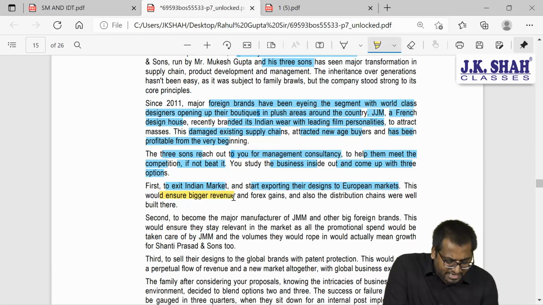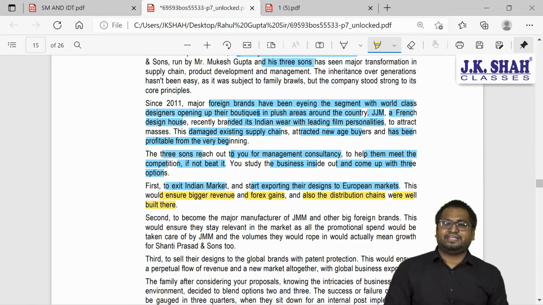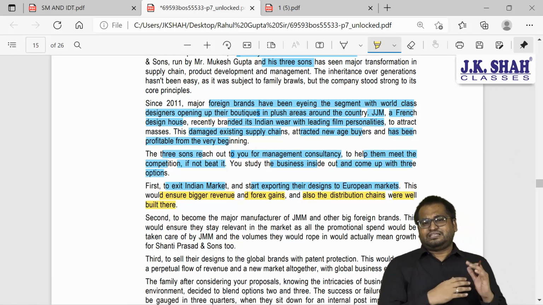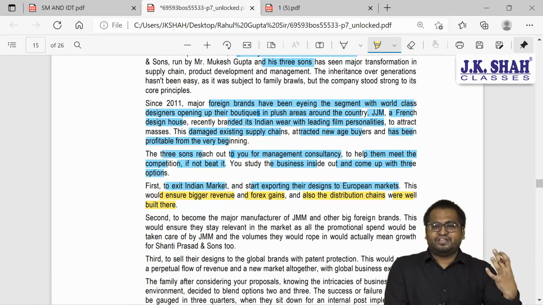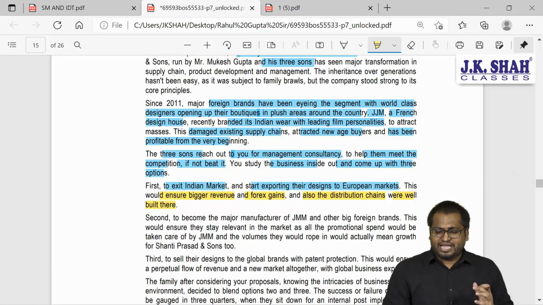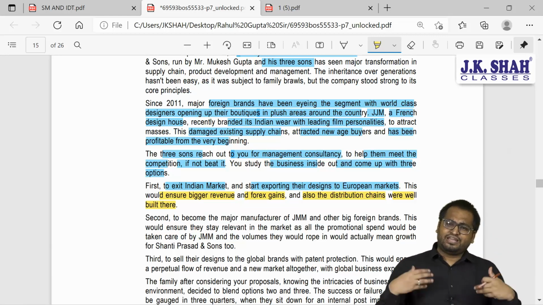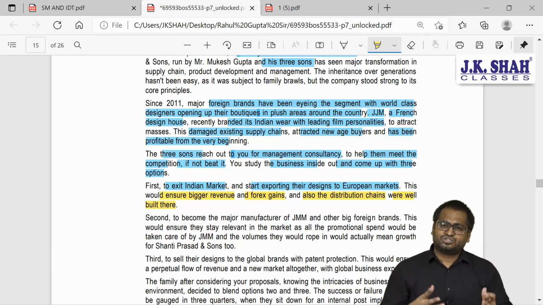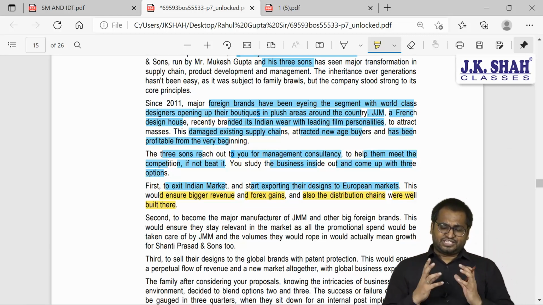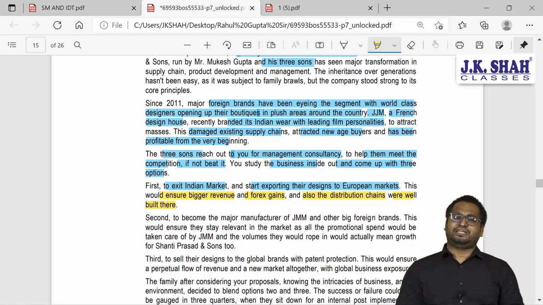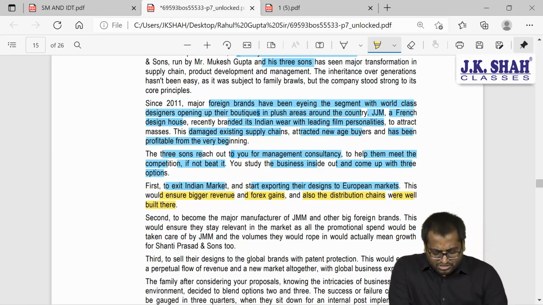This would ensure bigger revenue and forex gains, and also distribution chains were well built there. So you will be able to earn bigger revenue, you will have foreign exchange gain, and moreover you already have a distribution system there. So why not take advantage of that? So this is the first suggestion and the benefits of that suggestion. Now the second one.